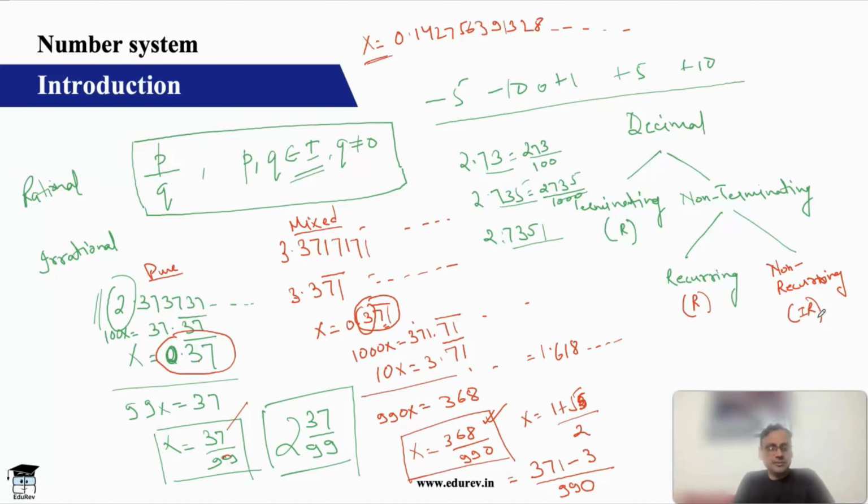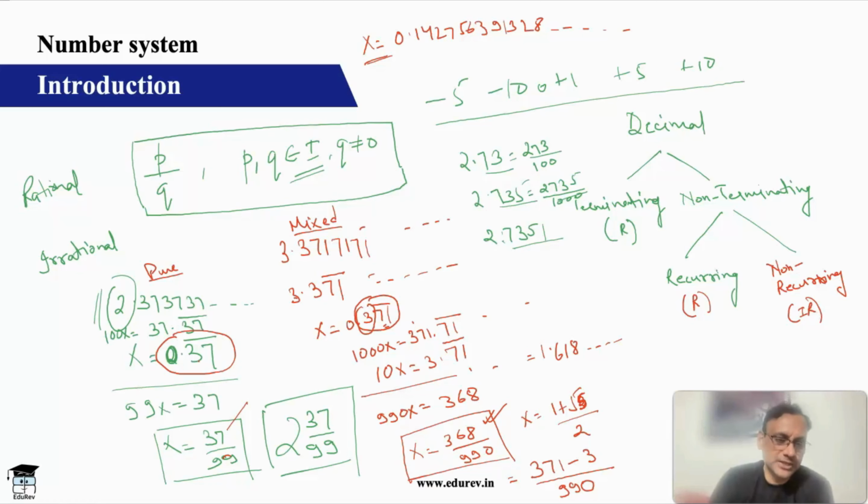Any number that can be represented in the form p by q, where p and q are integers and q is not equal to 0, is a rational number. And any number which is non-terminating and non-recurring is an irrational number. Obviously the first definition is for a fraction, the second definition is for a decimal. I hope we are clear.